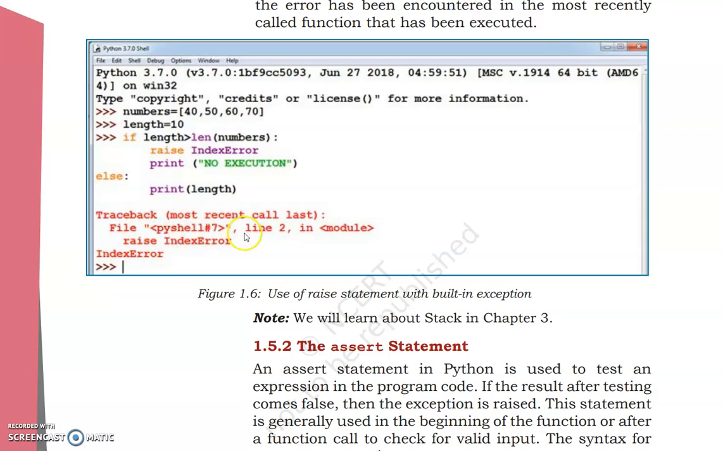That is why we have an index error here. So this is how it shows it. Look at file, then Python shell, line number 2. This is line number 2 here. Okay, raise IndexError. So I, as the programmer, am telling the interpreter to raise an index error because the length here is greater than the list of the numbers here. I hope that's clear enough. So the first forceful exception that a programmer can do is using the raise statement.